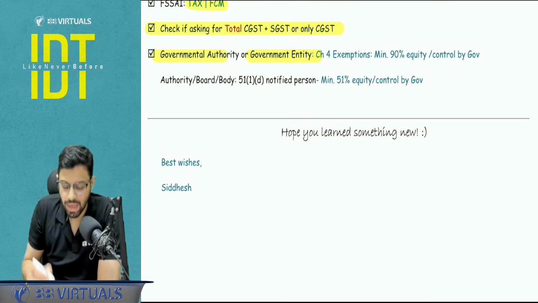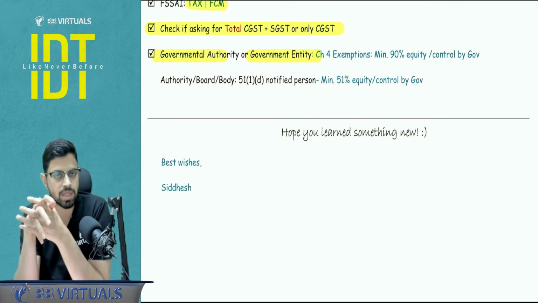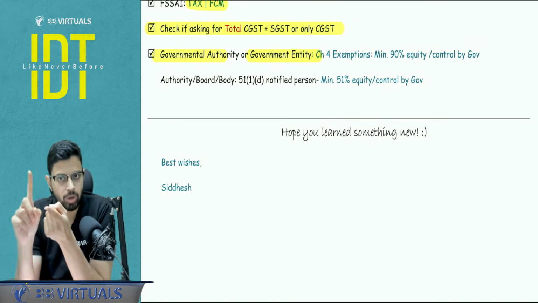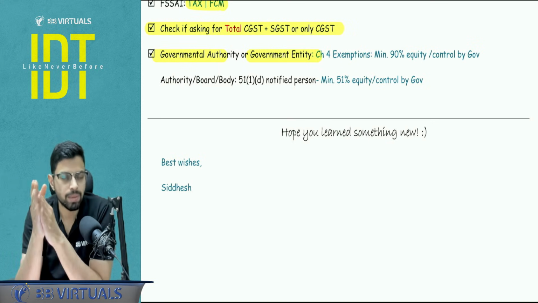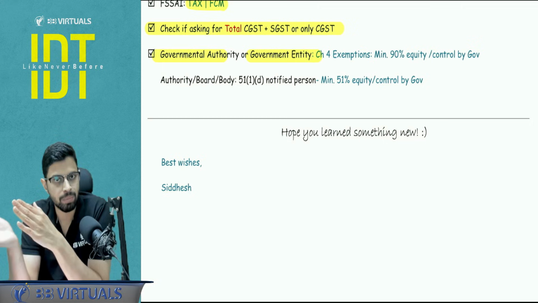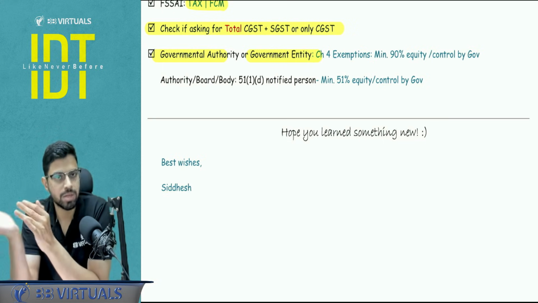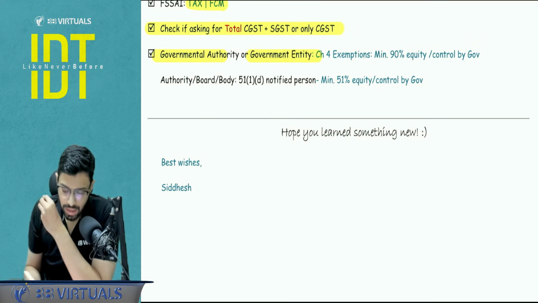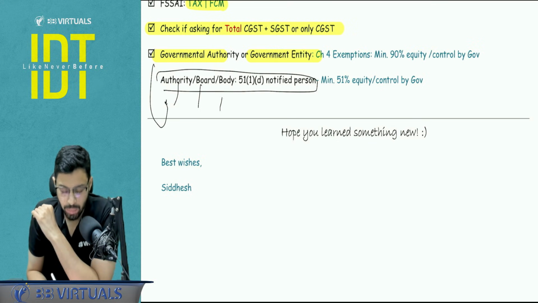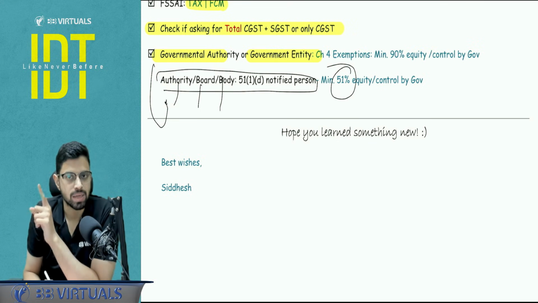Governmental authority and governmental entity. These are the two terms that you need to make sure you know well in the exemptions chapter. Governmental authority, governmental entity, minimum 90% equity control is of the government here. Okay. In September 25, they had mentioned that it was 85% control. So here, technically they were not a governmental authority or entity and exemptions were not going to apply, but many students missed out on that part. Just on a related note, in section number 51 TDS also we use the words authority, board, government related, but there the control is 51%, not 90%, right?